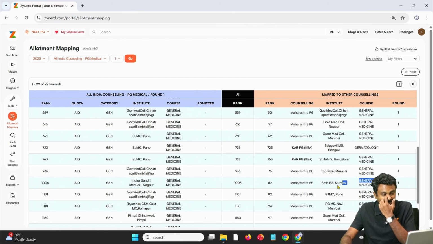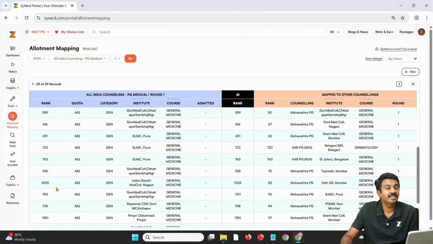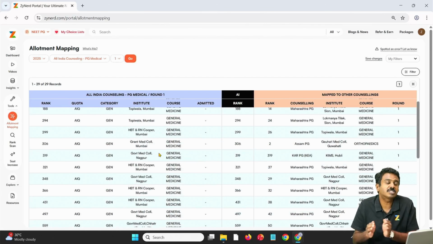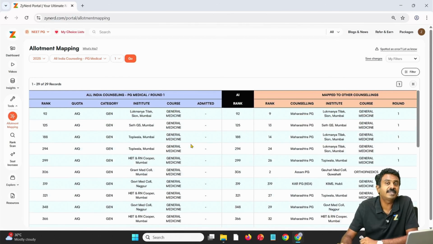So the candidate might end up taking this seat, might not even come to the Maharashtra State Council, All India Counselling again. So with this information, the Indira Gandhi Medical College Nagpur seat, general medicine under AIQ Gen, will become vacant. Those might be very, very relevant for you when you're looking at possible options in the later stages. Now we are looking at All India round 2. You can do it for state round 2, All India round 3 and take decisions accordingly. But it is still an estimate.